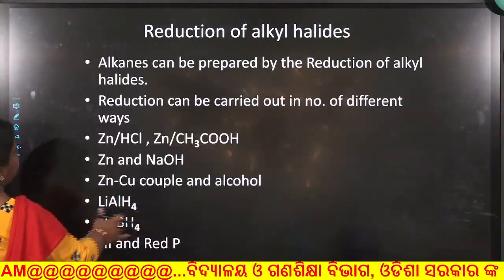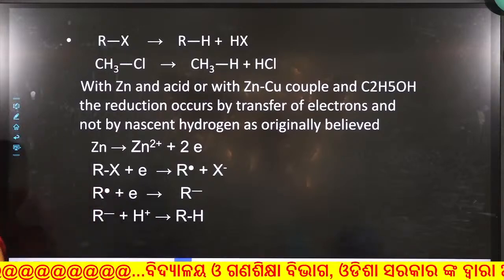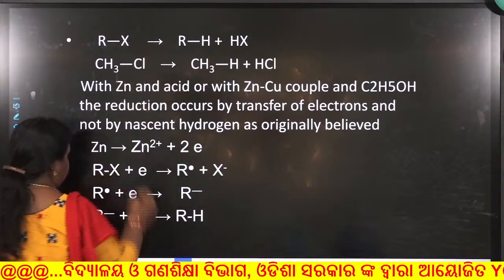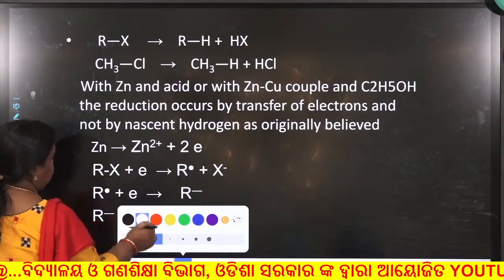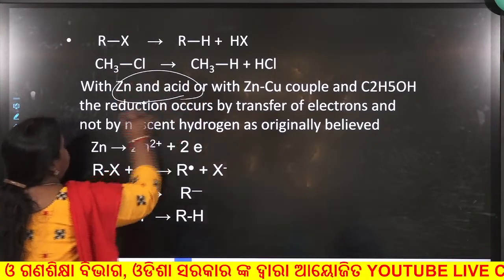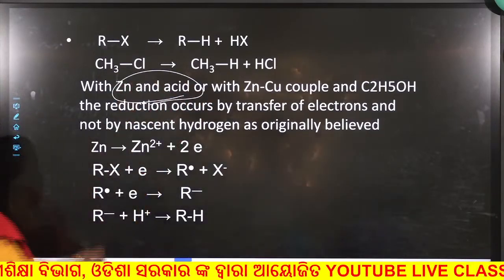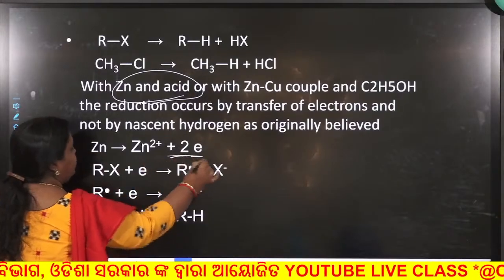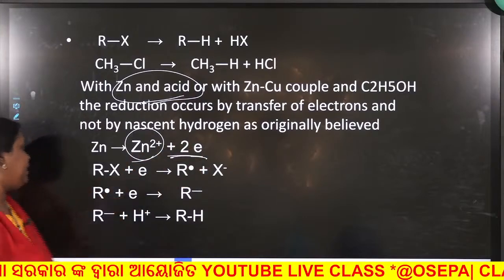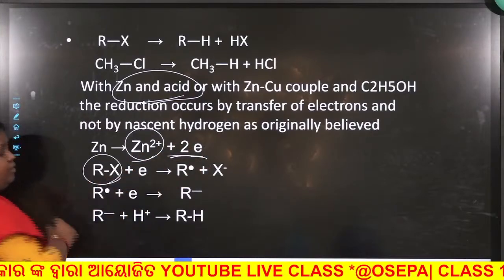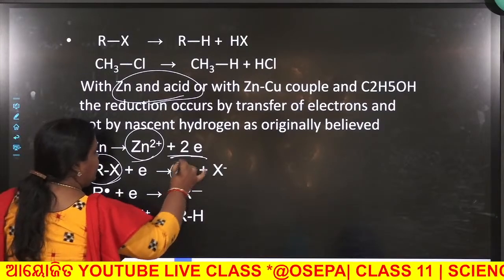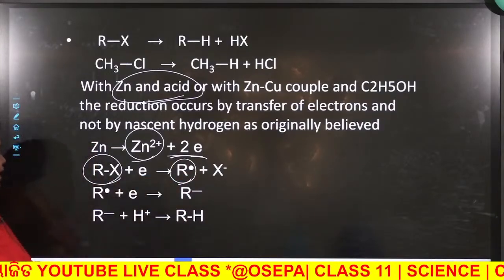We will discuss it one by one. So zinc in presence of acid, what happens? Here zinc loses 2 electrons forming zinc 2 plus ion, and that electron is gained by this alkyl halide, forming, just like in Wurtz's reaction, an alkyl free radical.